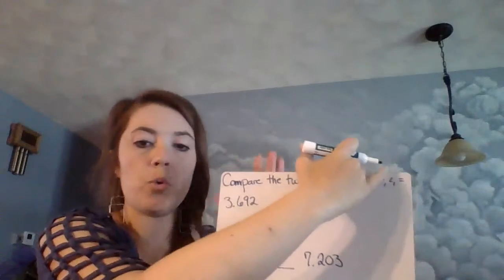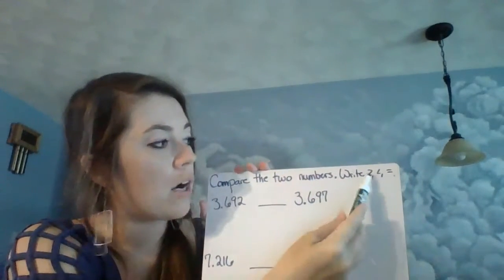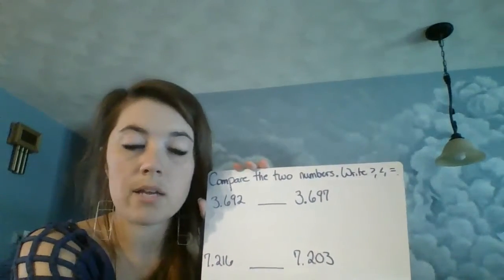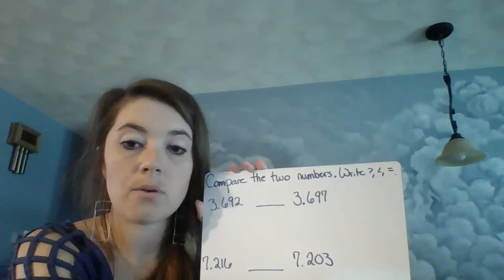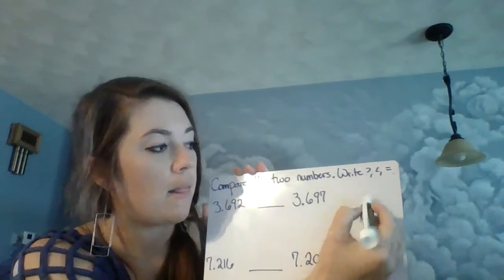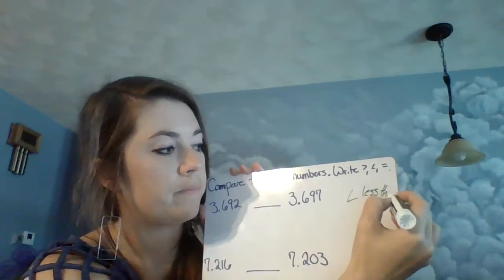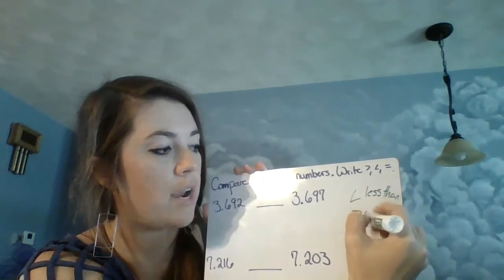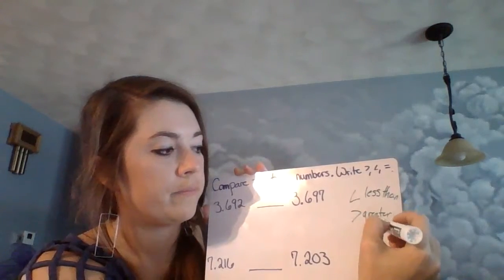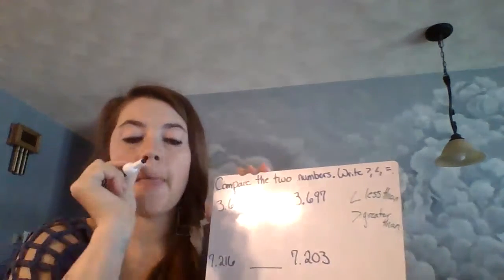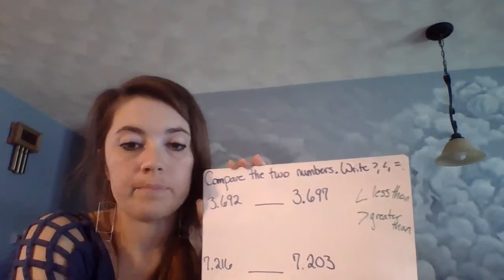Okay? All right, so let's test out a few more examples here. So once again, comparing just 2. So we're going to use our greater than, less than, or equal to. So I used that less than in the last one. So remember, less than is going to look like this. This is less than. This is greater than. And then equal to is our equal sign.